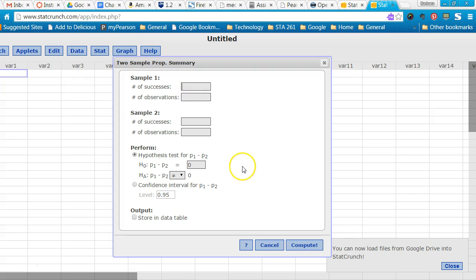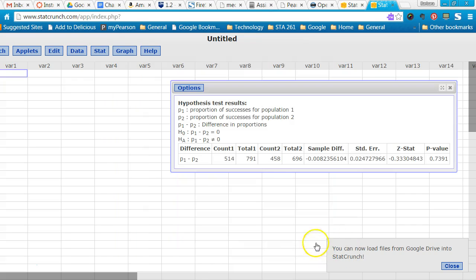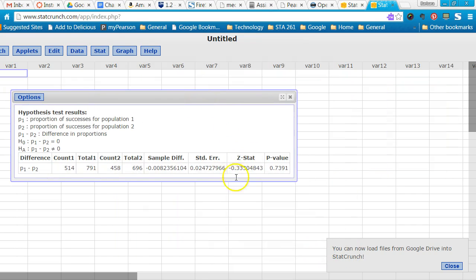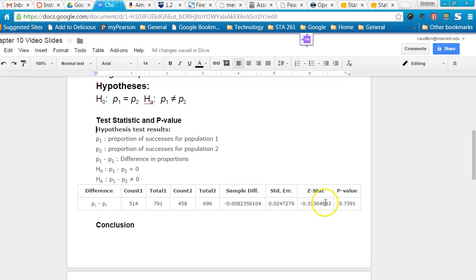So the number of successes for the first sample is 514 out of 791. The second sample is 458 out of 696. We're doing a hypothesis test. We are testing that the two proportions are equal, so that would mean their difference would be 0 versus not equal. So we leave that as the default not equal to symbol, and we click on Compute. And here we have our test statistic, negative 0.333, and our p-value 0.7391. So I've pasted that information here into my document.